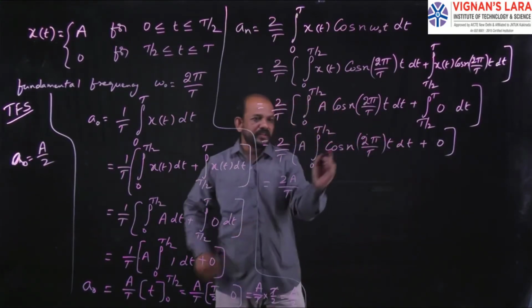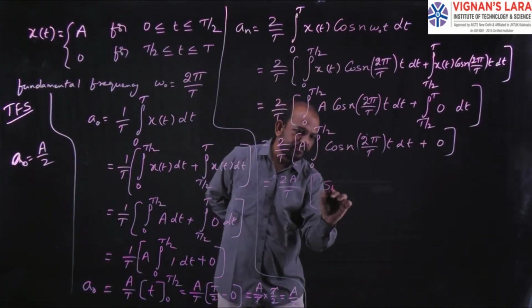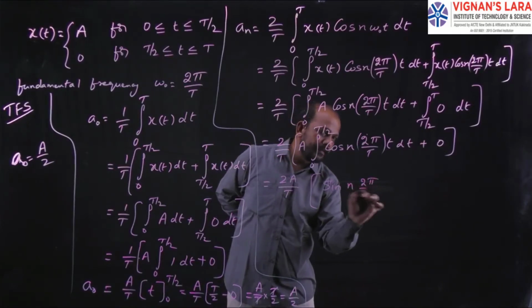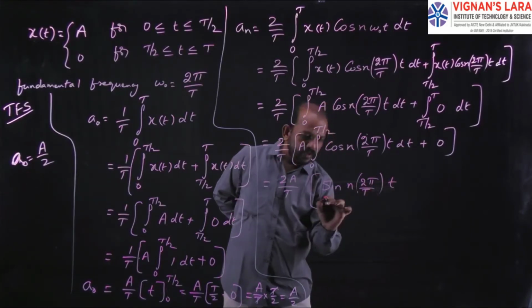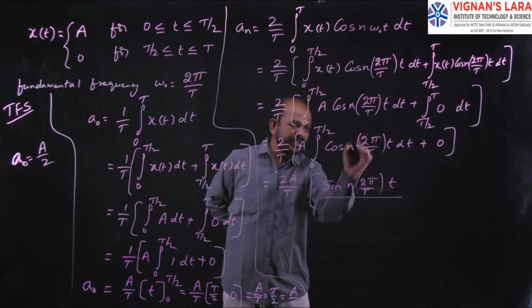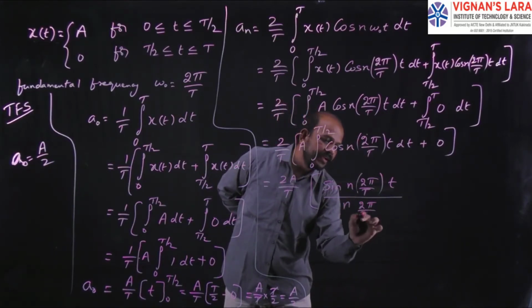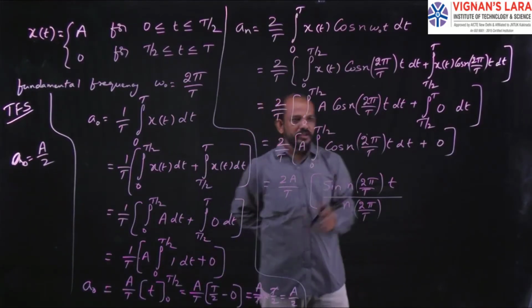So here the integration is sine of 2 pi by T into t, divided by n into 2 pi by T.